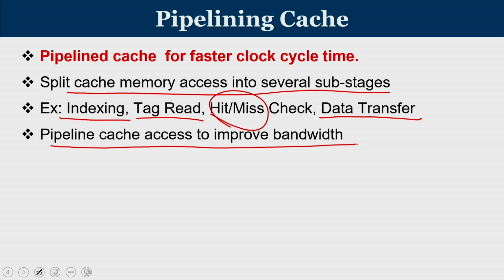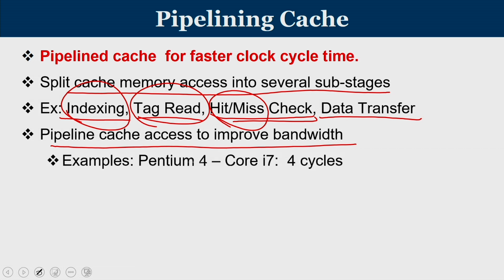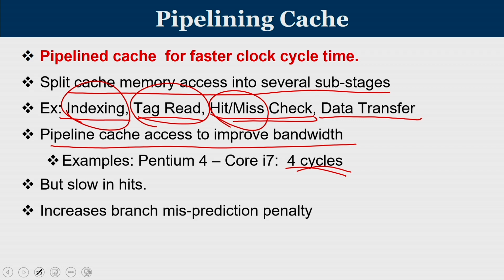Now we are going to pipeline the cache access to improve the bandwidth. So when you are performing the hit or miss check for one address, you are reading the cache for the next address, and you are indexing into the cache for the third address. Just like the instruction pipeline principle that we have learned, here we are subdividing the entire cache operation into 4 or 5 independent sub operations, and we can do it in a pipelined manner. Pentium 4 to Core i7 basically use 4 cycles of cache access, meaning the entire operation of the cache is divided into 4 subcomponents.